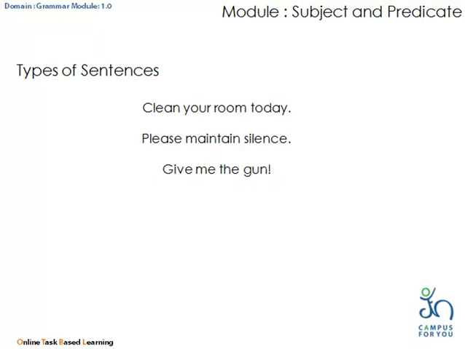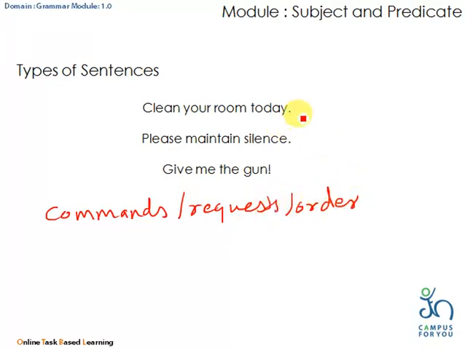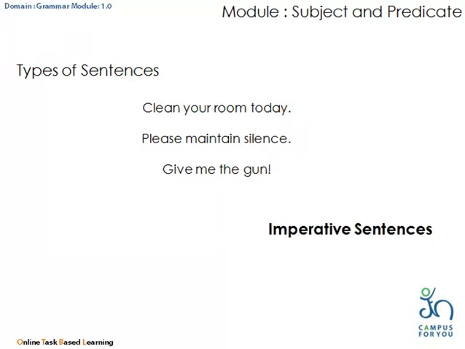Now read these three sentences. Clean your room today. Please maintain silence. Give me the gun. Such type of sentences are used to give commands, requests, or orders. Such type of sentences may end with a full stop or sometimes even with an exclamation mark. These are known as imperative sentences. Hence, we have discussed all four types of sentences.